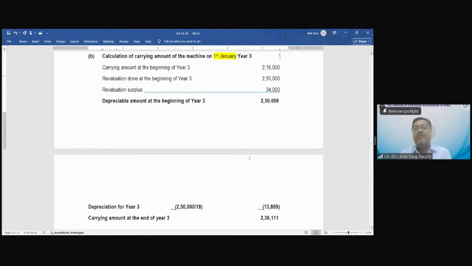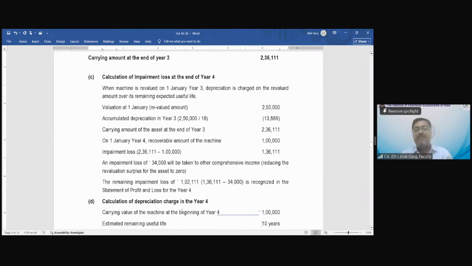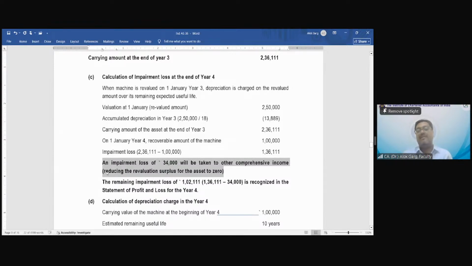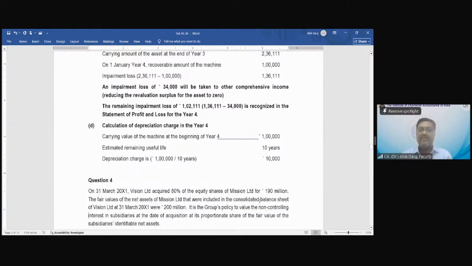So up to 34,000 should be reversed from revaluation surplus OCI, and the remaining amount of 1,02,111 will be charged to P&L. This impairment loss of 1,02,111 will be charged to P&L, and 34,000 will be reversed from the revaluation surplus OCI. Okay, right? And what is the depreciation charge in year 4? Now this 1 lakh will be depreciated over the remaining 10 years, which is 10,000 rupees of depreciation every year. Okay, is that clear to everyone?